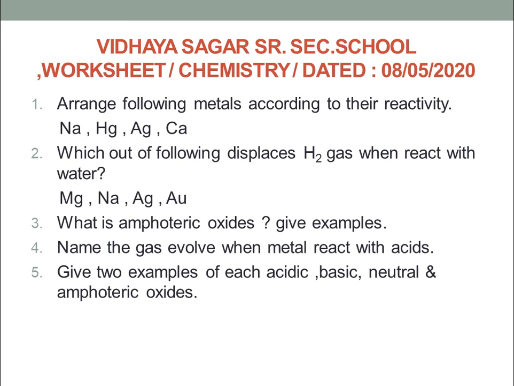Question number three, what is an amphoteric oxide? Amphoteric oxides are those oxides which can react with both acid and base. There are a lot of examples. Aluminum oxide is a common example, and another is zinc oxide. Question number four, name the gas evolved when a metal reacts with an acid. That is hydrogen, which burns with a pop sound. Question number five, give two examples each of acidic, basic, neutral, and amphoteric oxides. You have to solve this question and give the answer according to the slides that we already showed you.